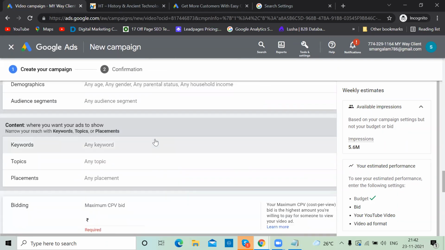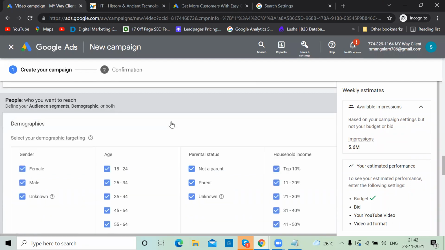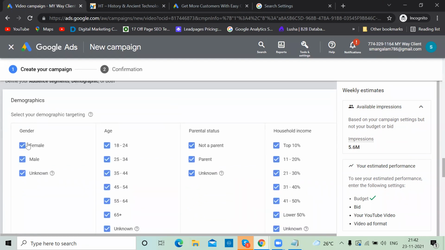Ad group, the same name, but here filters are there. Demographics, which age and gender you want to target. So male and female both are fine. Unknown, not to leave it. Unknown means a gender Google doesn't know actually.